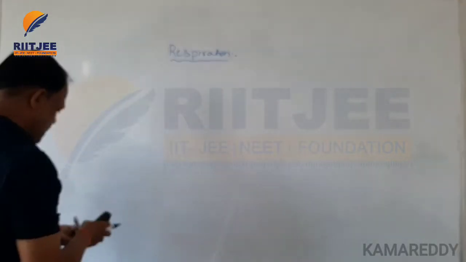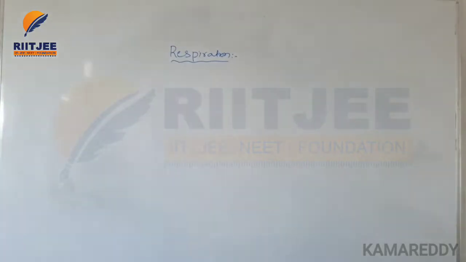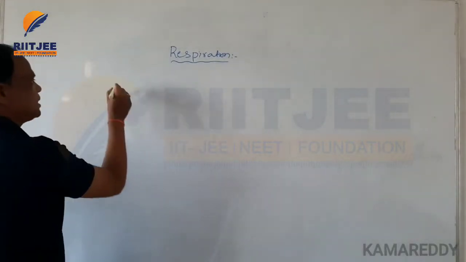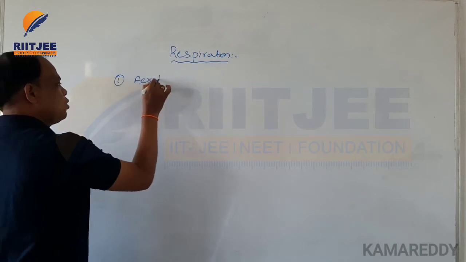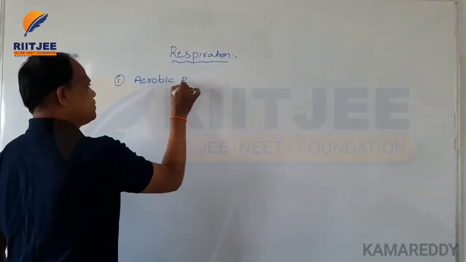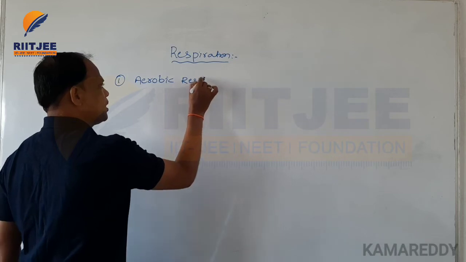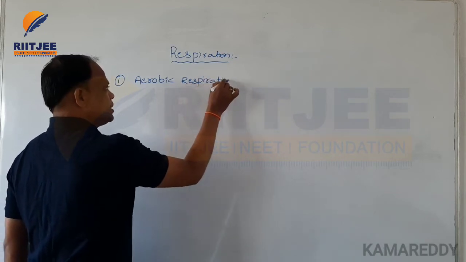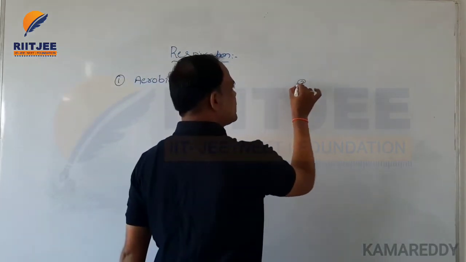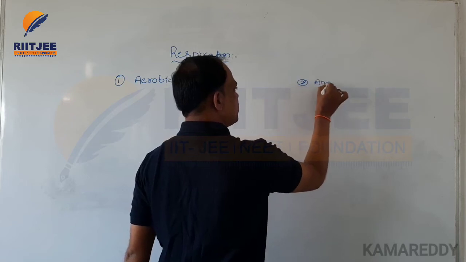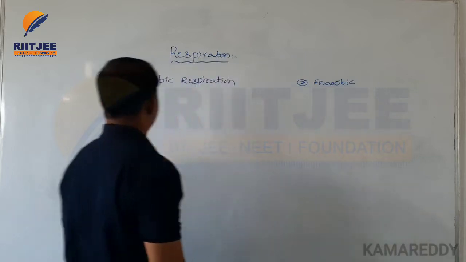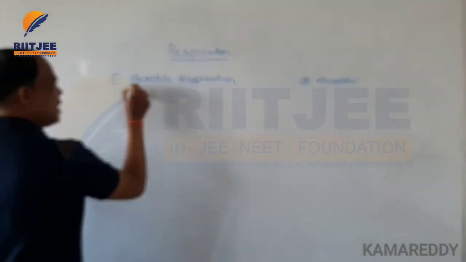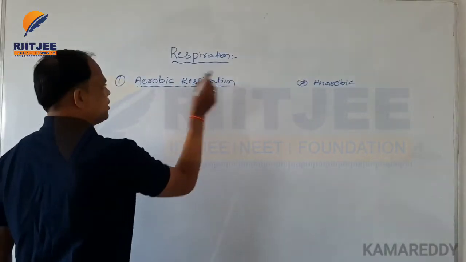First is aerobic respiration. Second is anaerobic respiration.